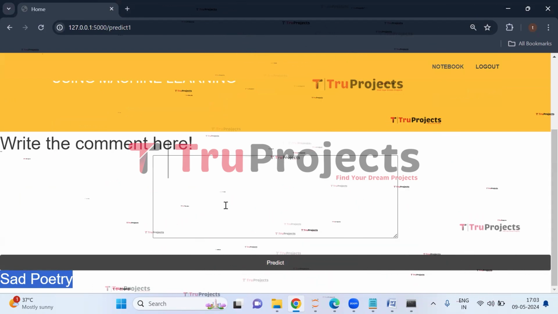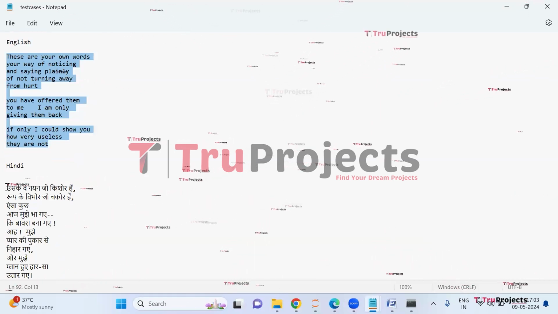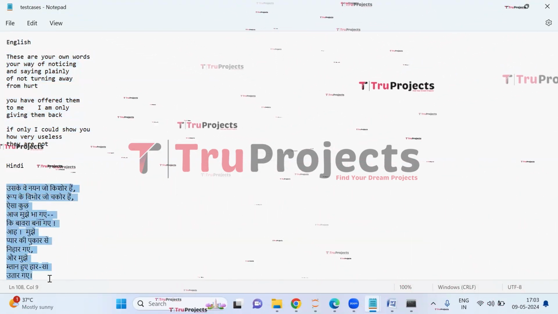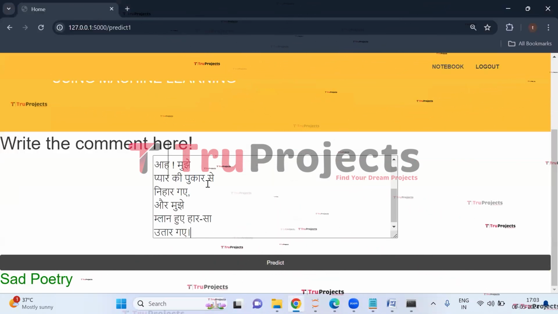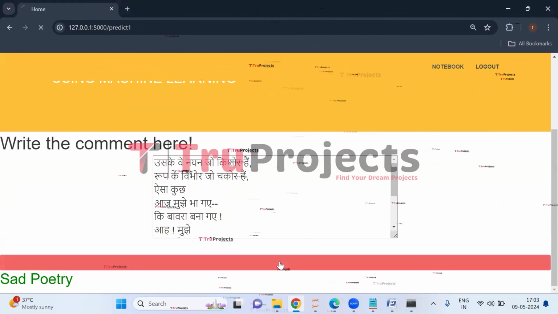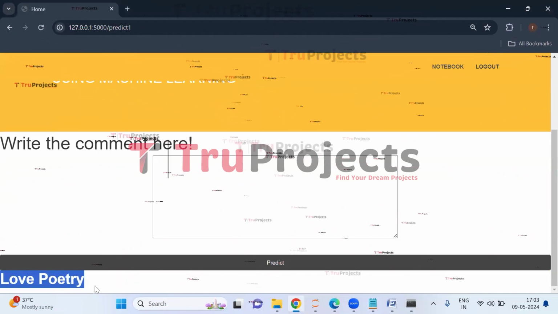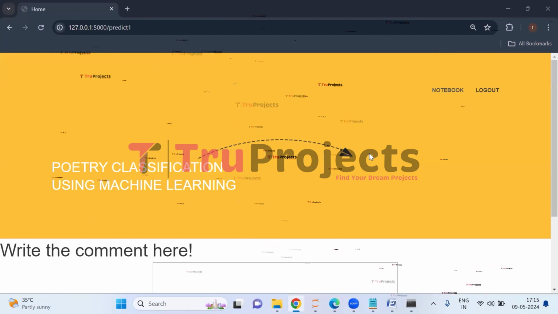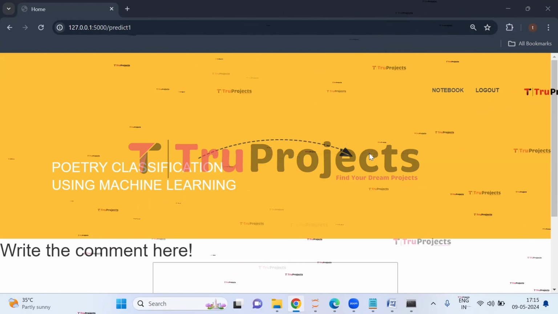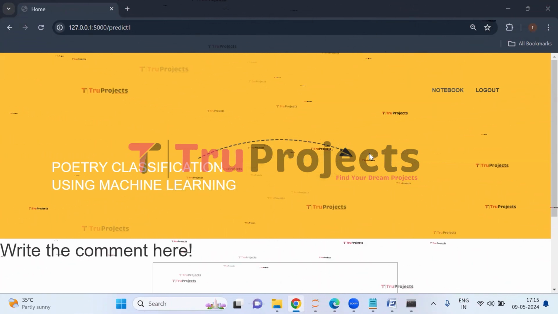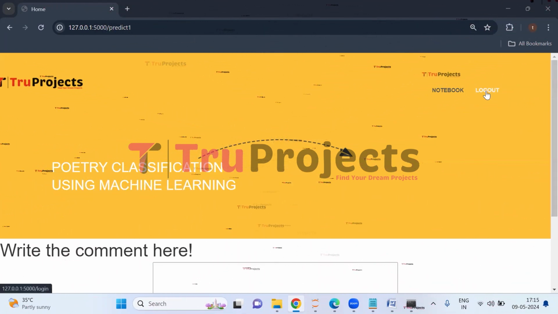Now let us enter some more poetry from the test cases again. So let us enter one poem from the Hindi language. So here this is the poem. Copy this and paste it here. And now click on predict button. So here it is a love poetry. So in this way, just by entering the poems from different languages, we can classify the poems into different emotional categories such as sad, happy, anger, and more. Now click on logout link here.